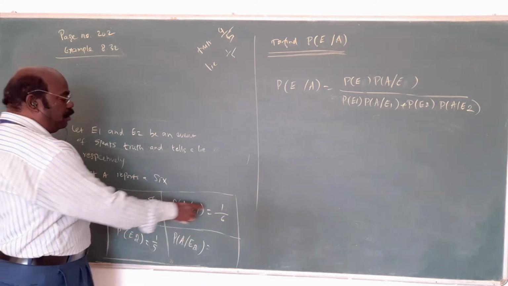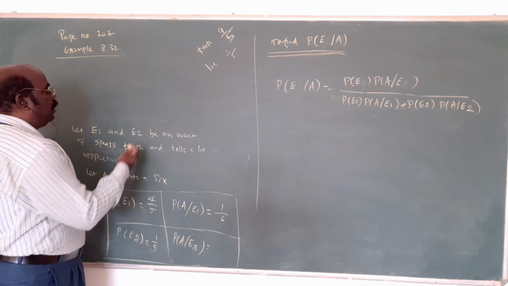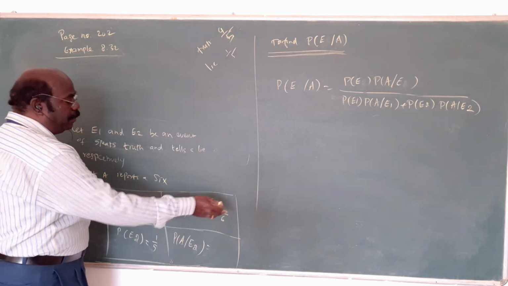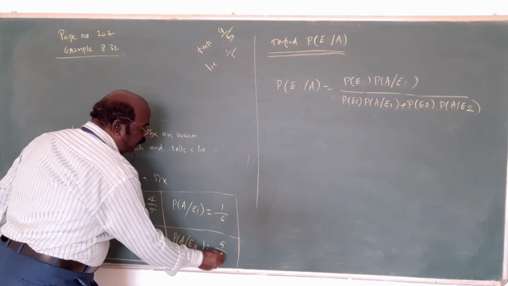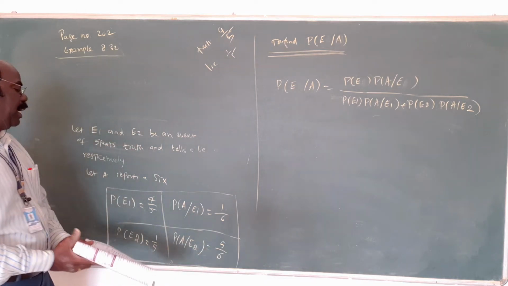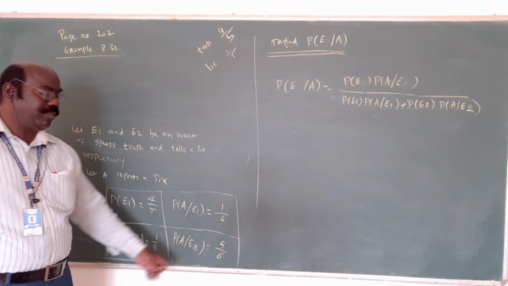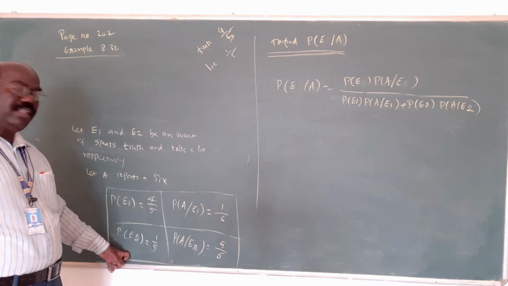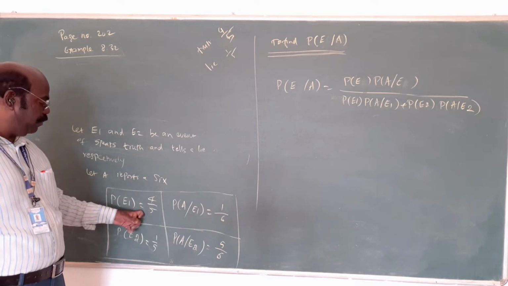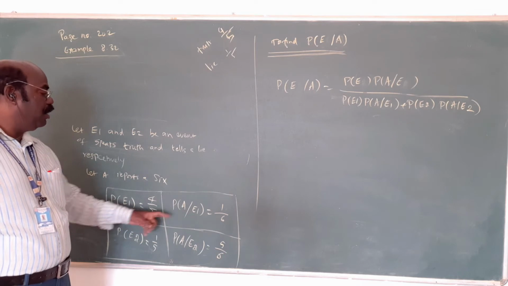The corresponding value is 1 by 6. Then, since the remaining number will come, that is 5 by 6. This is the concept. Here two numbers are not given; from this, this is given, and here this will be given.